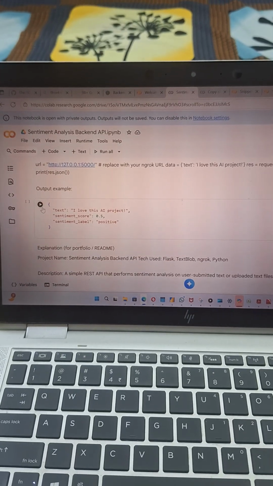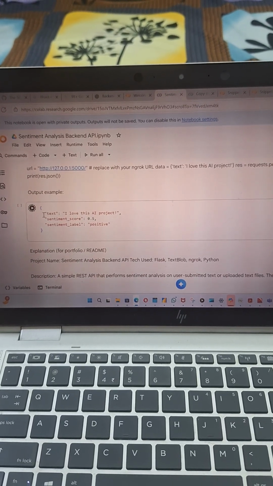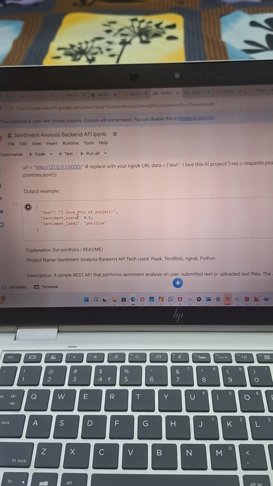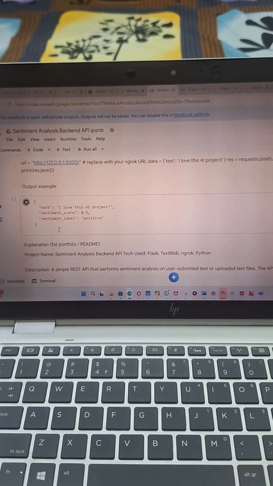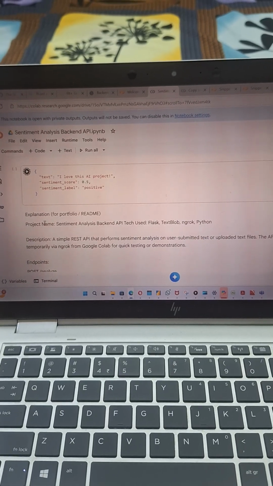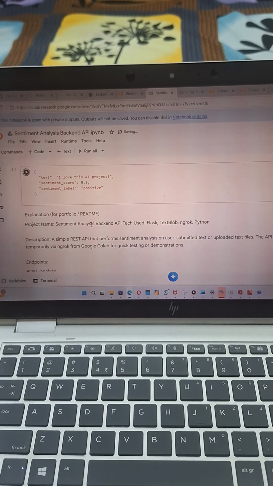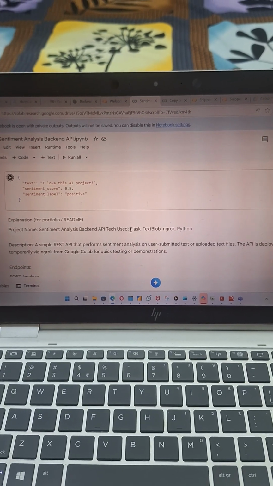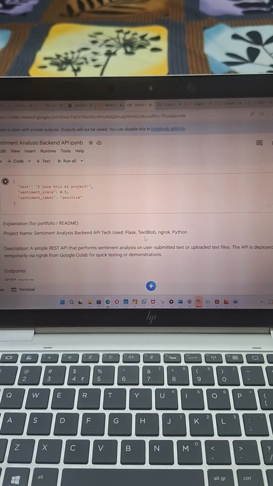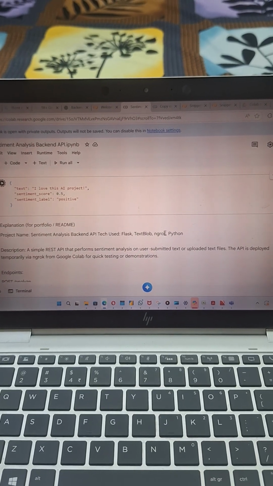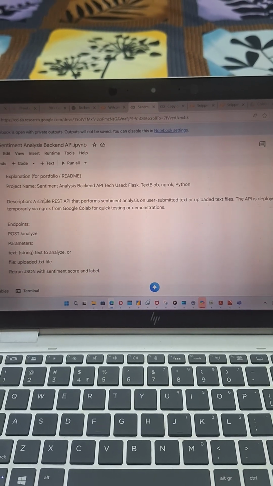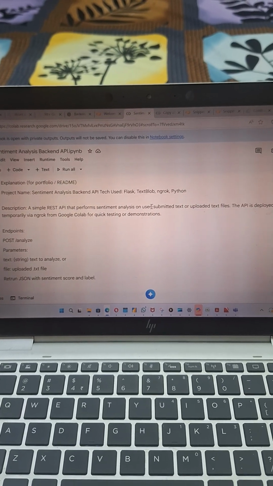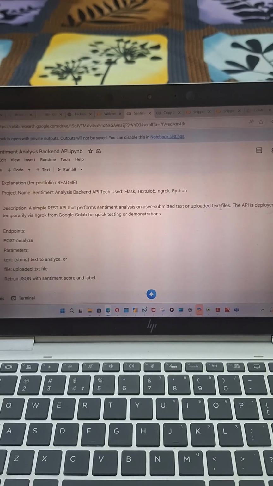As you can see, sir, it gives me an output with the text, I love this AI project, along with the sentiment score and the sentiment label. I have named this project Sentiment Analysis Backend API. The technologies used are Flask, TextBlob, ngrok and Python. It is a simple REST API that performs sentiment analysis on user-submitted text or an uploaded text file.